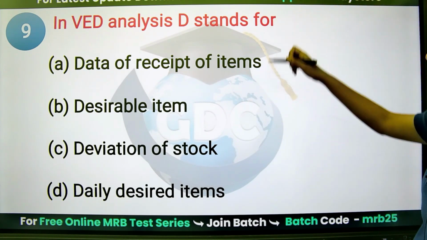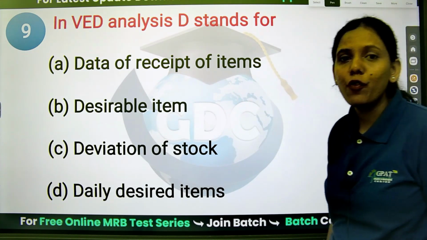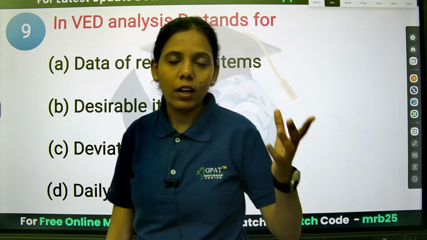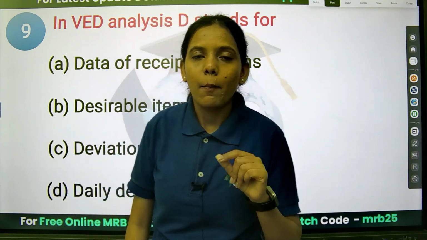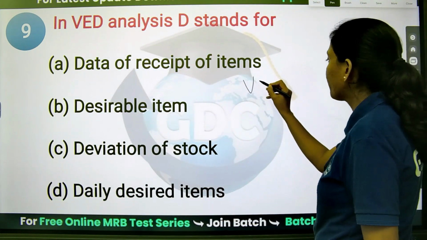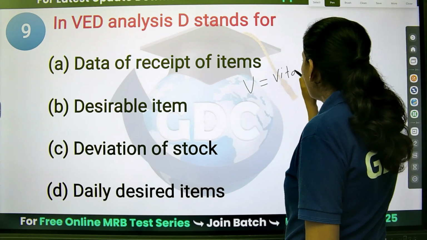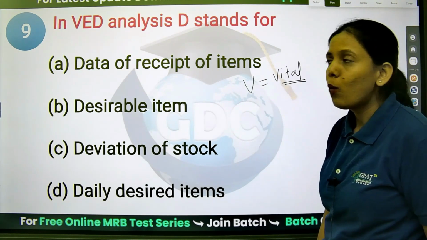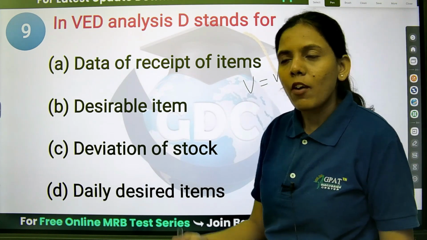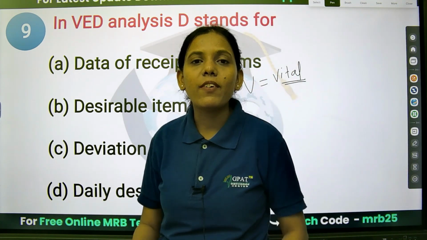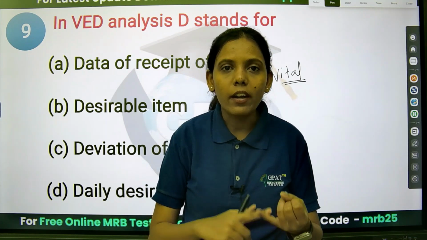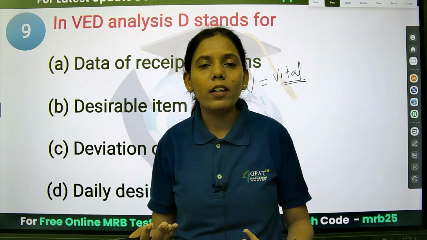Next, in VED analysis, D stands for what? First I'll tell you, they have asked only about the D, but V stands for what? V is nothing but vital. For example, in the body we have certain vital organs, like heart and brain. What do we mean by vital organ?